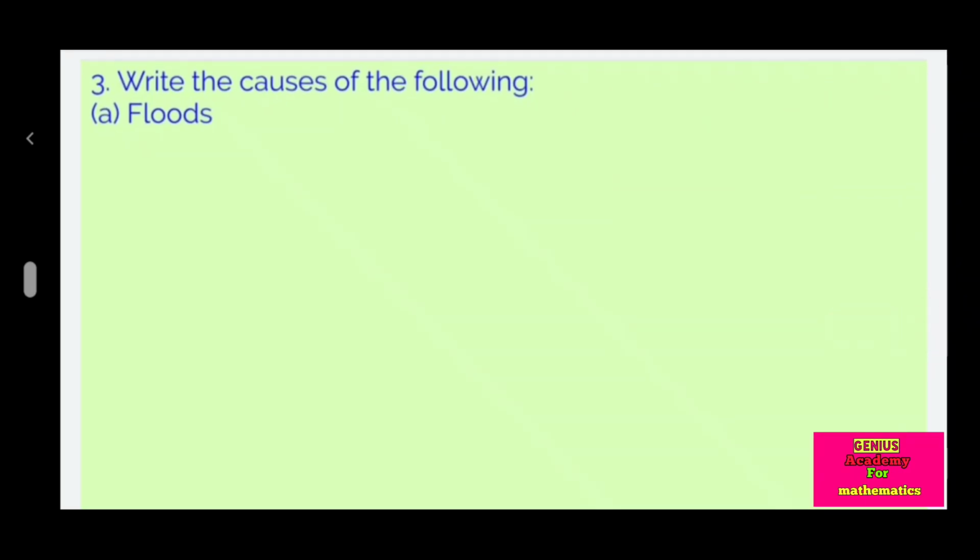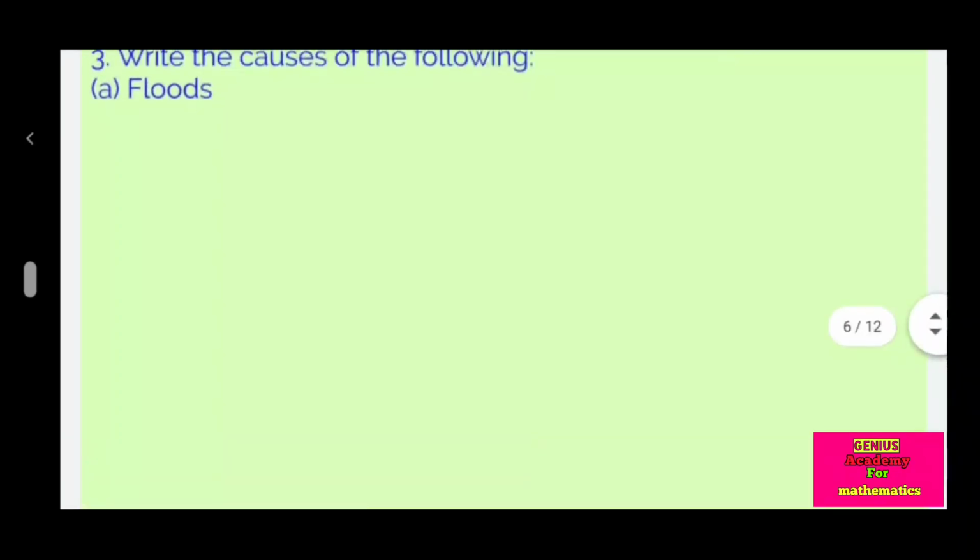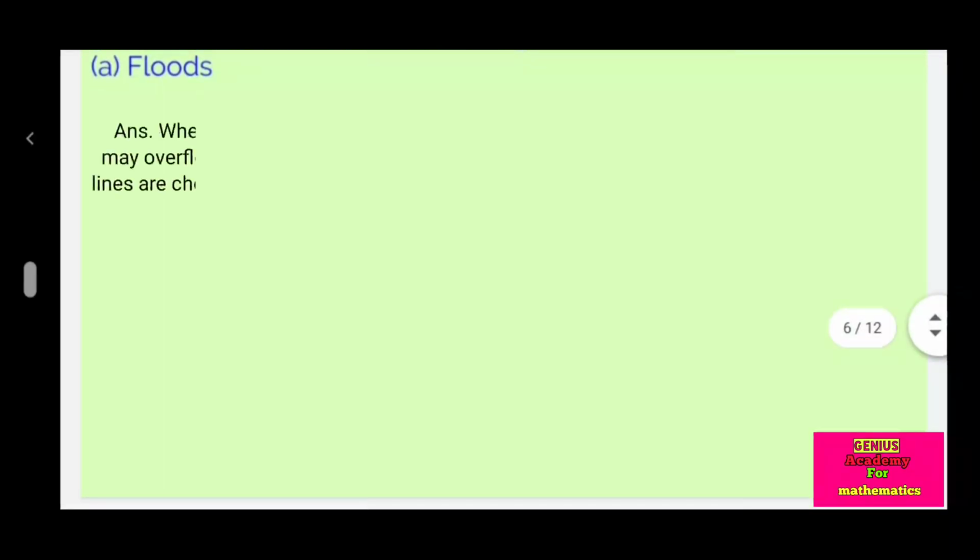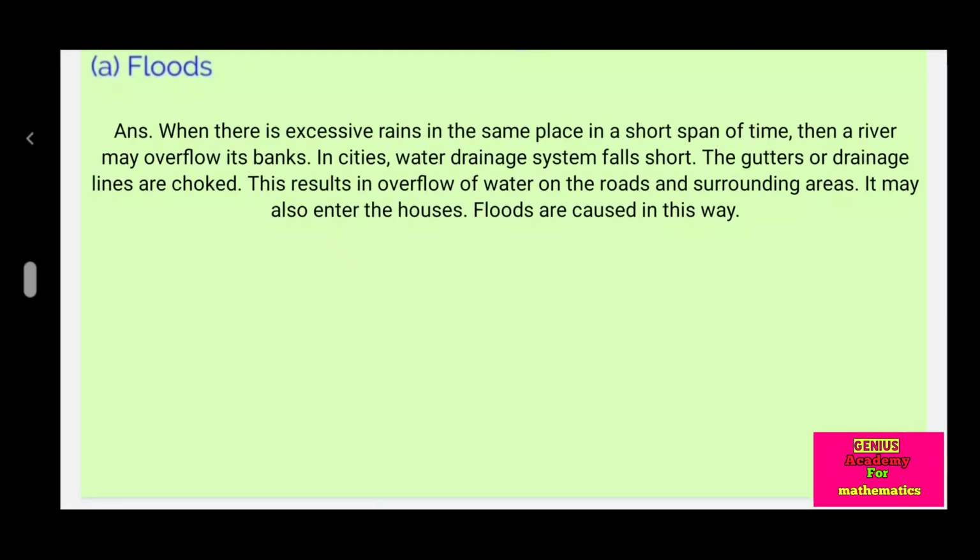Question 3 is, write the causes of the following: flood. Answer is, when there is excessive rain in the same place in a short span of time, then a river may overflow its banks. In cities, the water drainage system falls short. The gutters or drainage lines are choked. This results in overflow of water on the roads and surrounding areas. It may also enter the houses. Floods are caused in this way.